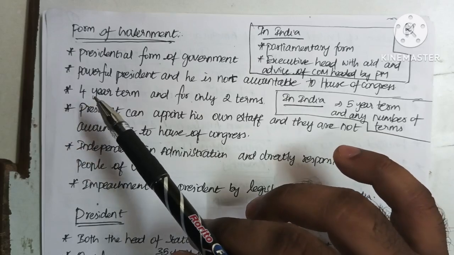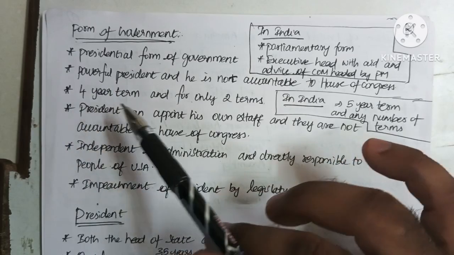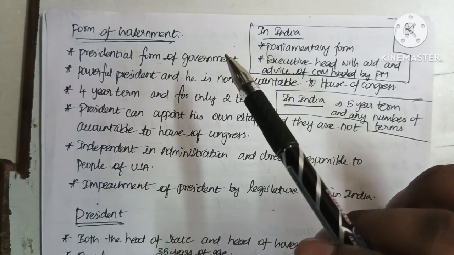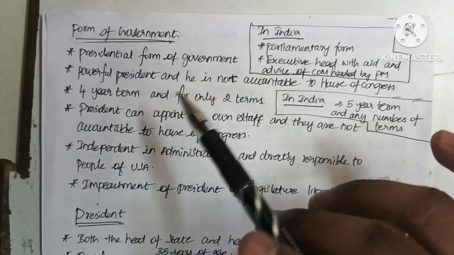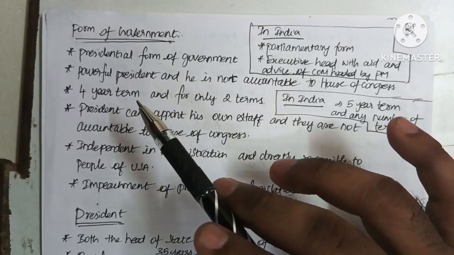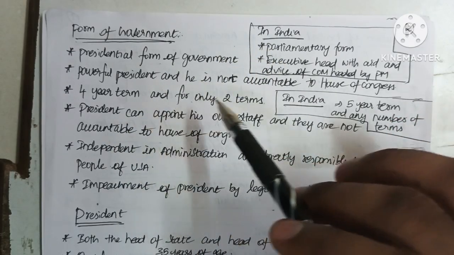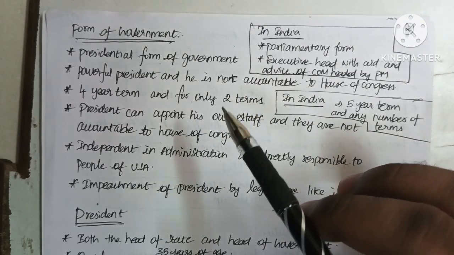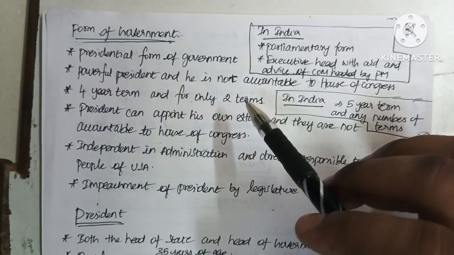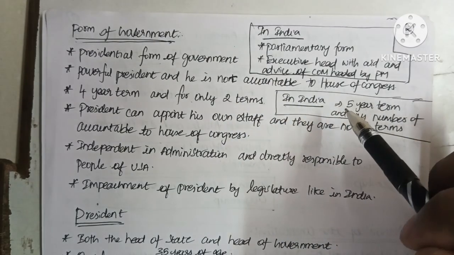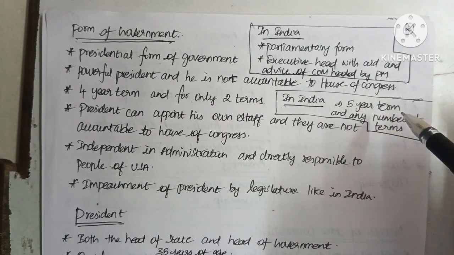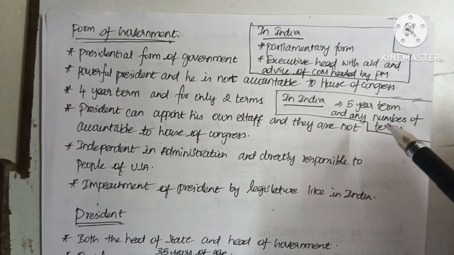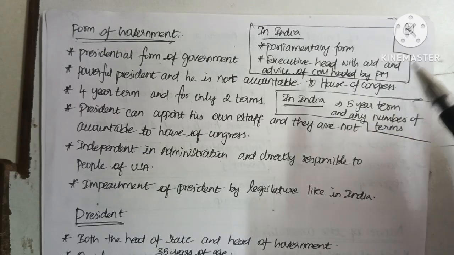Next is that in the USA, the president has only a 4-year term when compared to India, which has a 5-year term. And in the USA, the president can stand in an election or be president only for 2 terms. But in India, the president has a 5-year term and can stand in an election or be president for any number of terms.